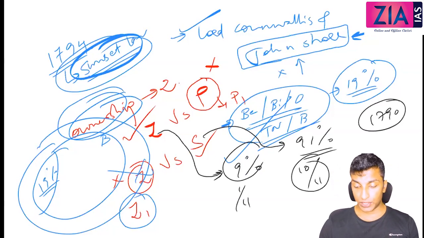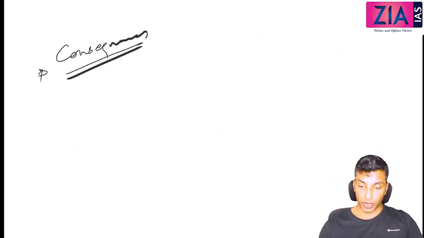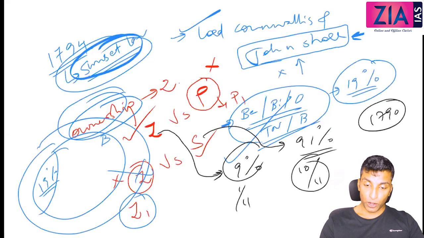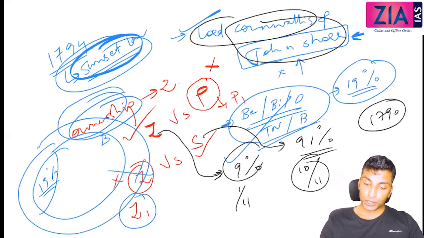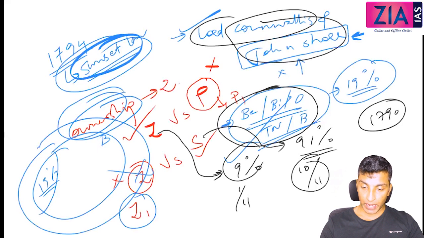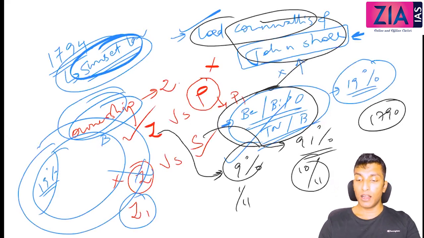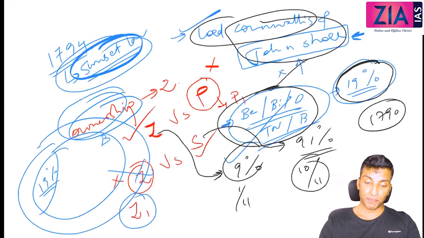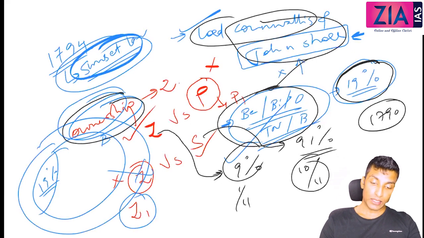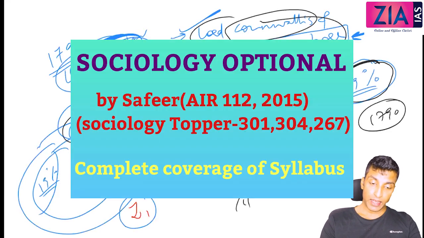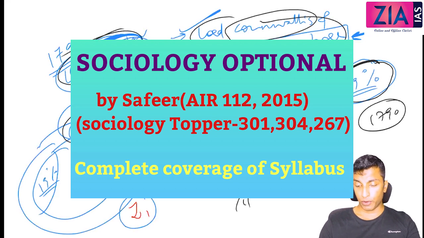Now here we need to see the consequences. From the mains point of view, consequences are more important. From the prelims point of view, what all things have you discussed here: who introduced, Lord Cornwallis and John Shore; where introduced, Bengal, Bihar, Orissa, parts of Tamil Nadu and Benares, mainly in the eastern part of India; what percentage, 19%; related to ownership, what is the structure; sunset law; and related to commission. So this is what is important for prelims.